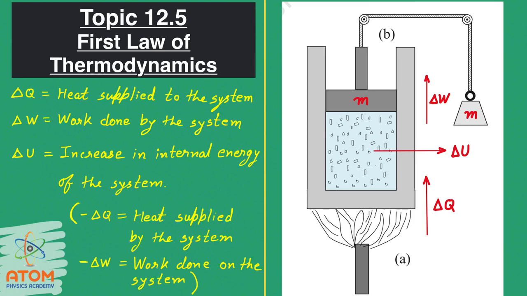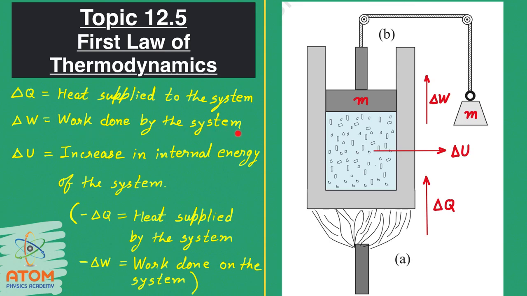Here delta Q is the heat supplied to the system. See, if the temperature of surrounding is more and the temperature of system is less, then obviously heat will travel from surrounding to system. So that is the heat supplied to the system. Let us say it is delta Q.